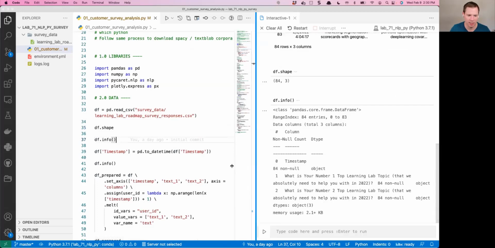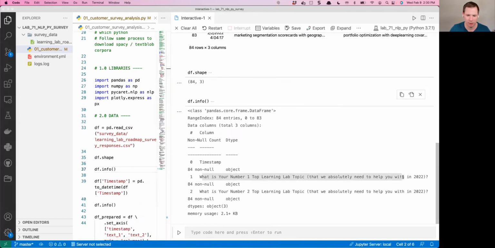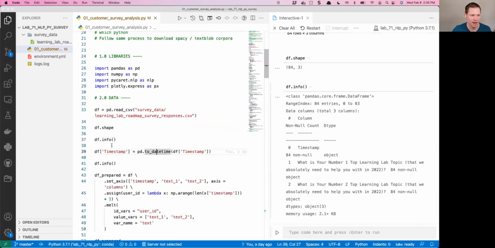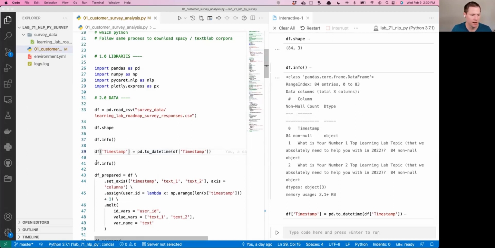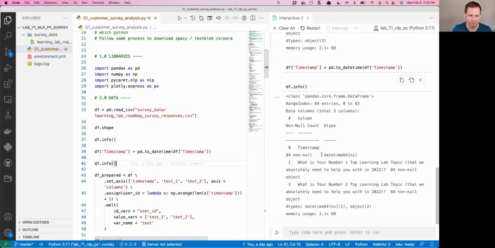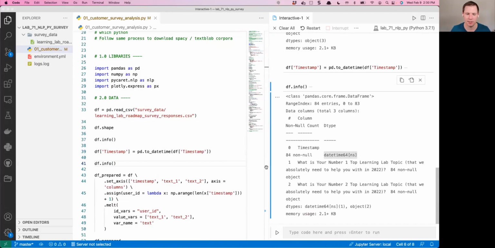I can check out the info. Now this gets a little crazy because these column headings are pretty long, but what I'm looking at is the data. I want to make sure it's formatted properly. This is a timestamp, and I see it's formatted as an object, and I know that needs to be datetime64. These other columns are formatted as objects, which is okay because that just means it's formatted as a string or text, so we can leave those as is. But it's good practice to change the timestamp column over, so we're going to do that with pd.to_datetime. Now if I look at my df.info again, I can see that timestamp is now datetime64.